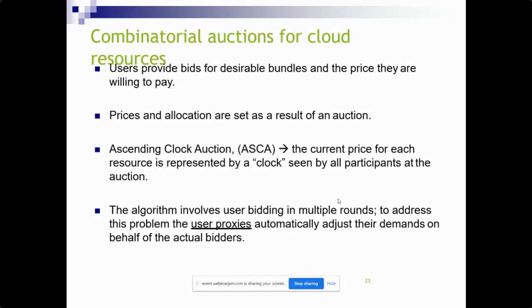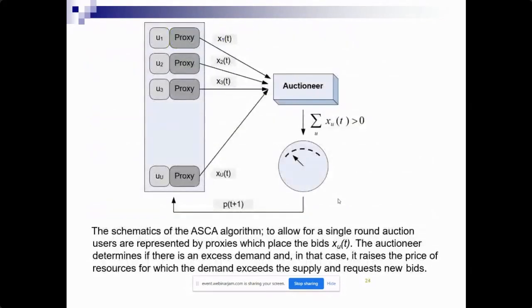The user proxies automatically adjust their demands on behalf of the actual bidders. So here we have different users U1, U2, U3, and up to UU, and proxies, and they have some weights. And the auctioneer, this is the model, and this model has some fitness function,